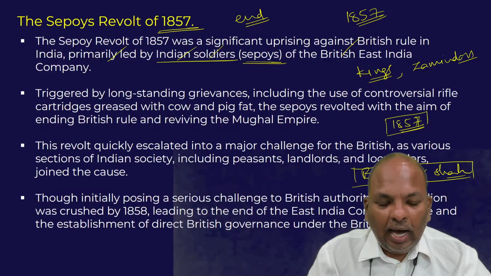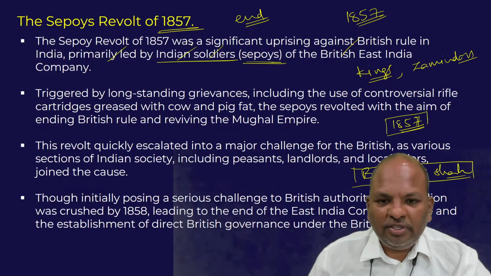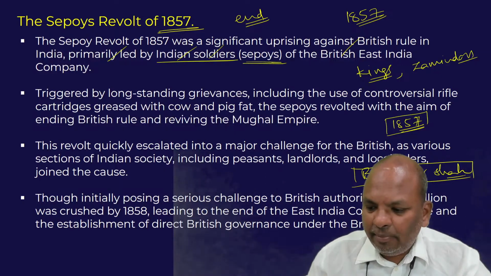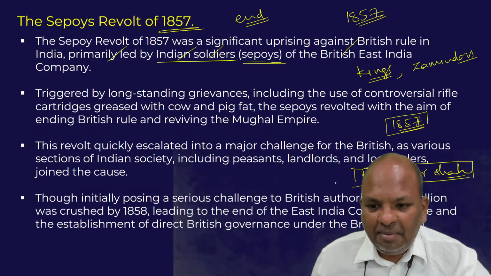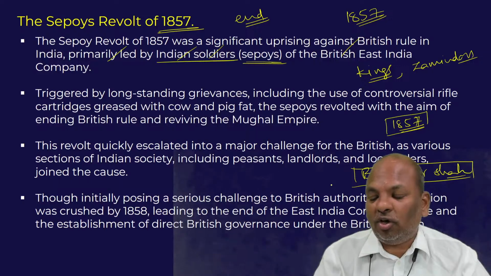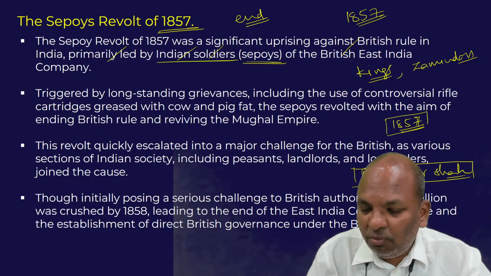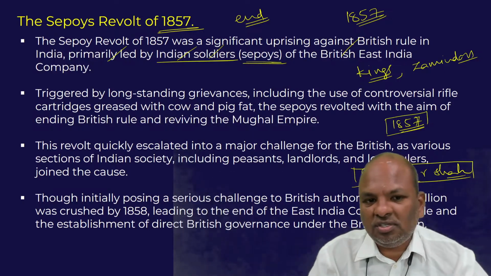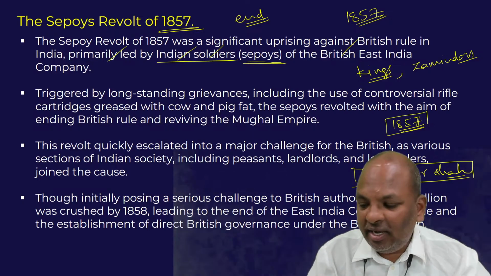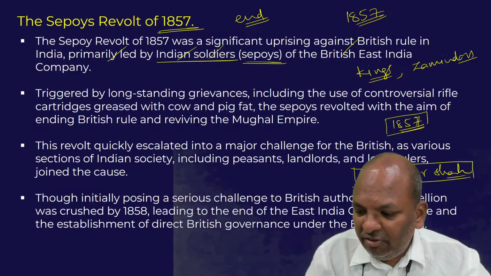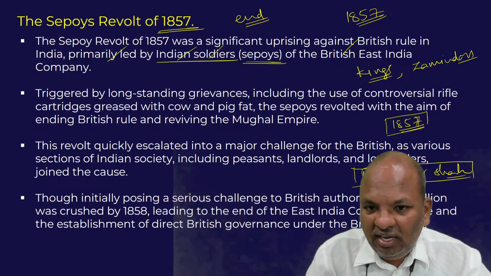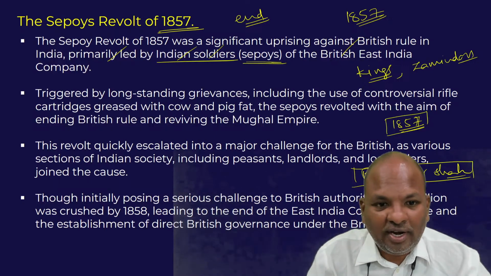So the objective of the sepoys' revolt was to end the British rule and at the same time revive the Mughal authority, to revive the Mughal power, to revive the Mughal rule. That was the objective with which the sepoys revolted in 1857. But what was the end? How did this revolt end?